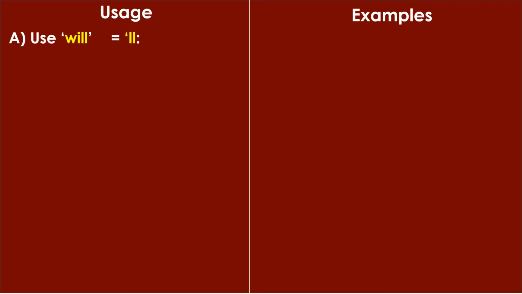And as I said, will is used in certain cases in which I cannot use be going to. And also be going to is used in certain cases in which I cannot use will.